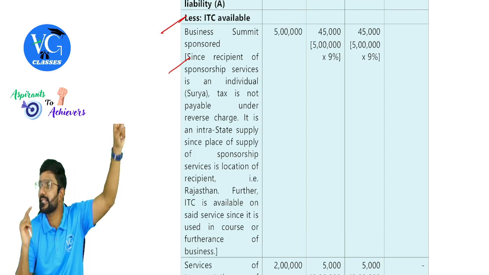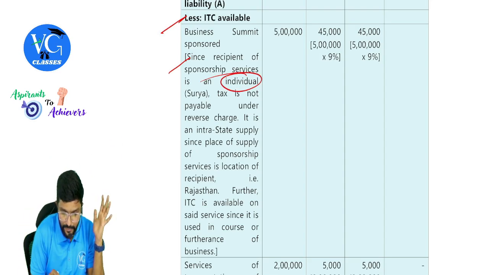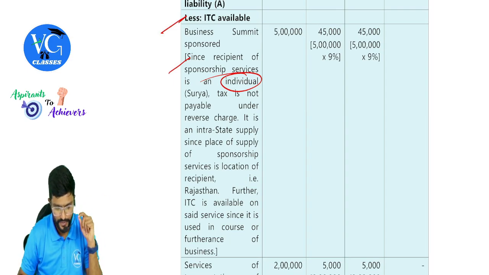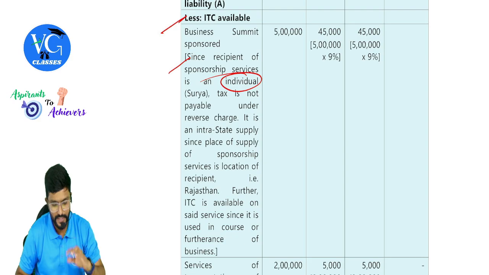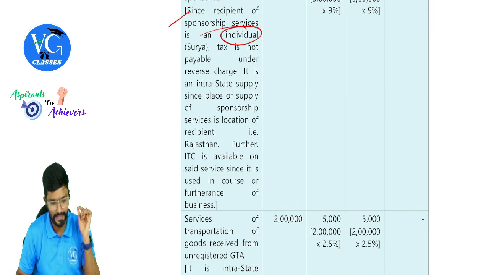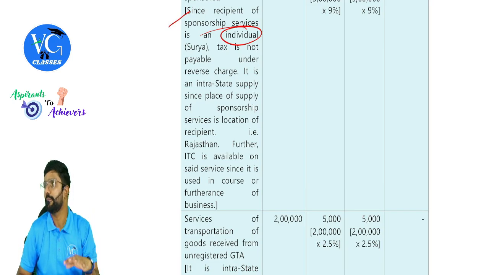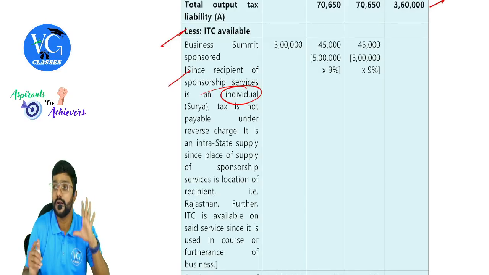You would have collected the tax from recipient. Yes, sir. So please be careful. That is the key point here. Recipient is individual. Tax is not payable under reverse charge. It is an intrastate supply since place of supply of sponsorship services is the location of recipient, which in the given case is Rajasthan. Further, ITC is available on the said service since it is used in the course or furtherance of business. Credit is available but not reverse charge, guys.